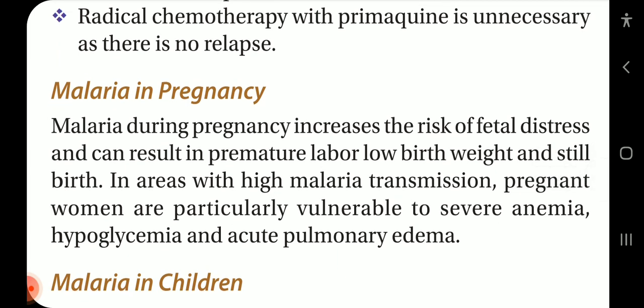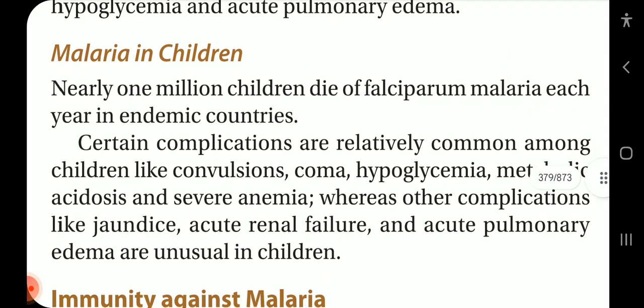Malaria in pregnancy. Malaria during pregnancy increases the risk of fetal distress and can result in premature labor, low birth weight, and stillbirth. In areas with high malaria transmission, pregnant women are particularly vulnerable to severe anemia, hypoglycemia, and acute pulmonary edema.